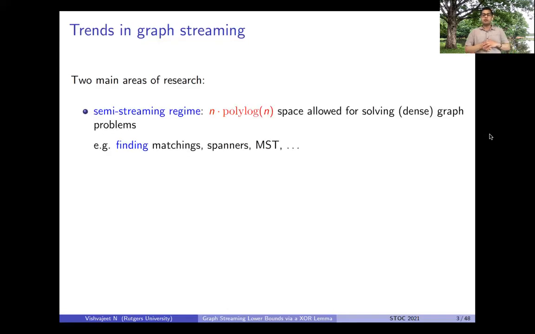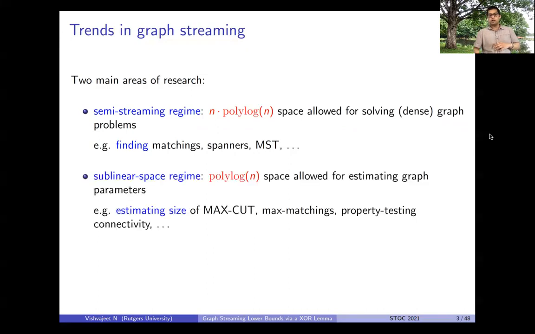The first being the semi-streaming regime, where our algorithms are allowed n polylog n space, and the goal is to find solutions to problems on this graph. So for example, we want to find a matching of the graph or find a spanner of the graph. And since writing down these solutions might itself take order n space, it's not really possible to hope for sublinear in n space algorithms for these problems. But if we were to only ask for estimating the sizes of these solutions, maybe there is some hope.